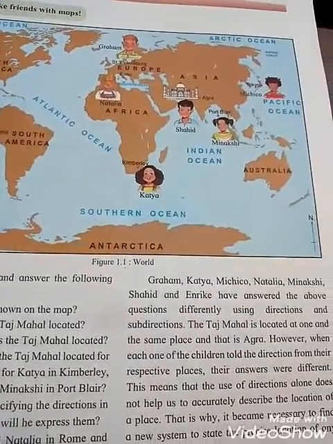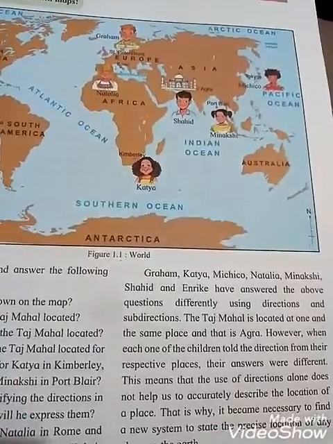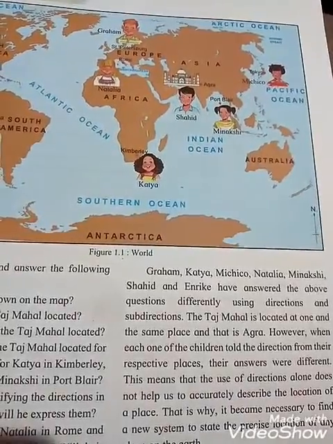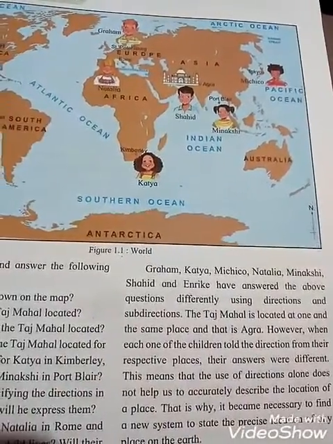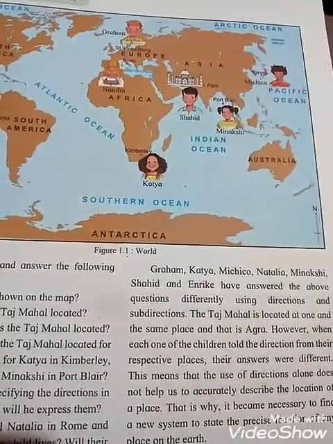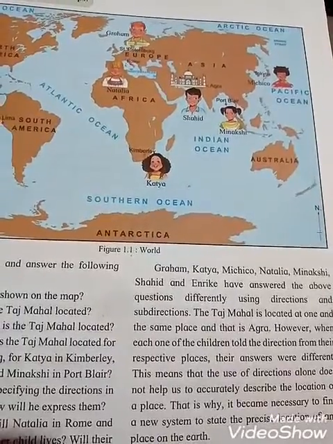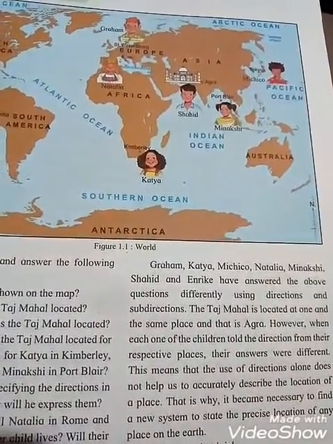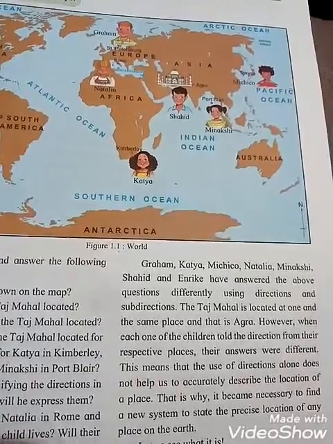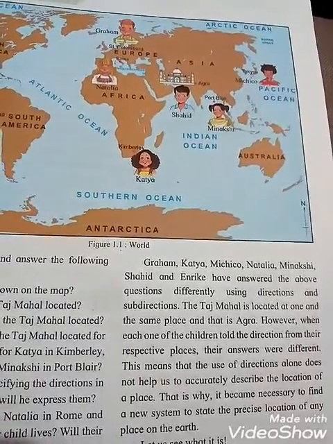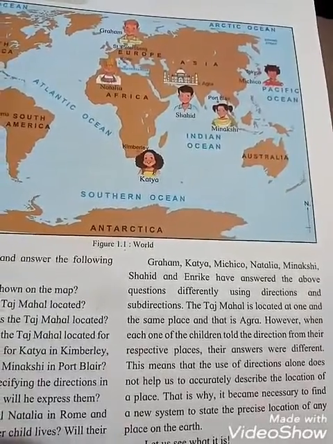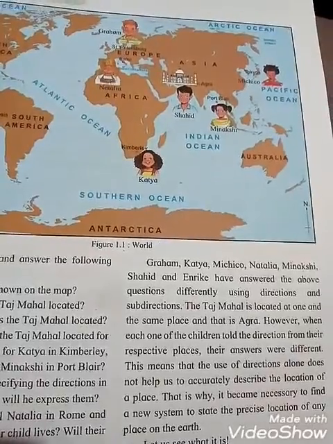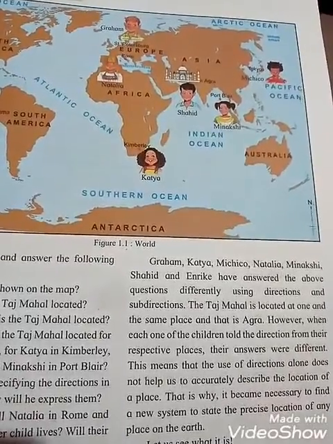Graham, Katia, Michiko, Natali, Meenakshi, Shahid, and Enrique have answered the above question differently using directions and subdirections. Because they are in different places, they are giving different answers, students. The Taj Mahal is located at one and the same place, and that is Agra.